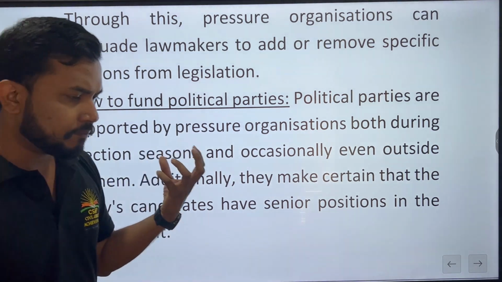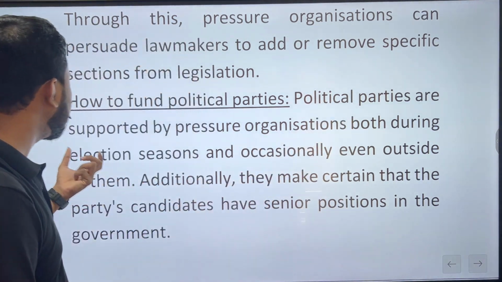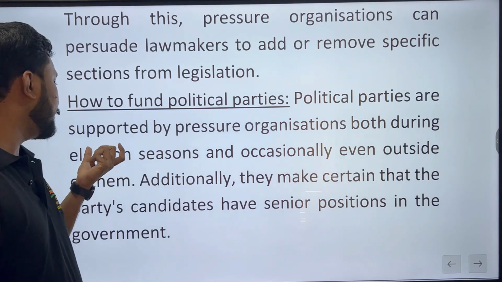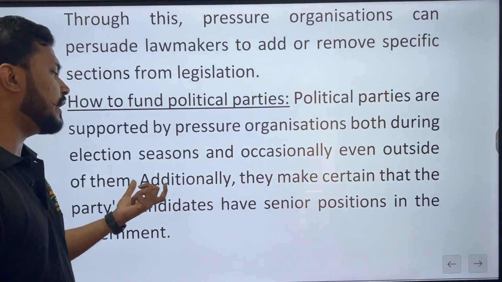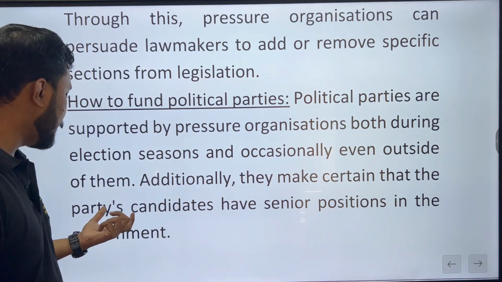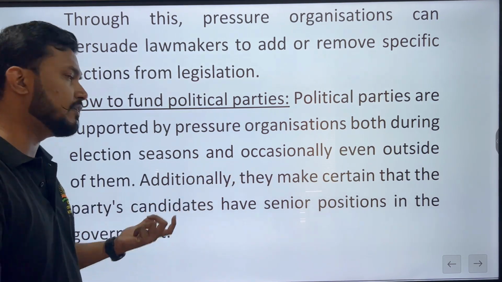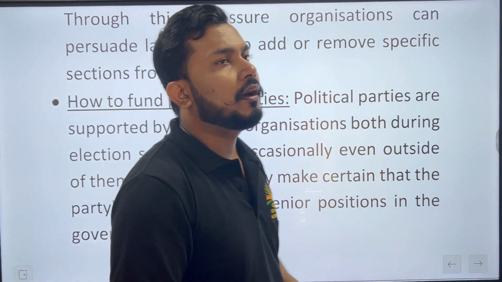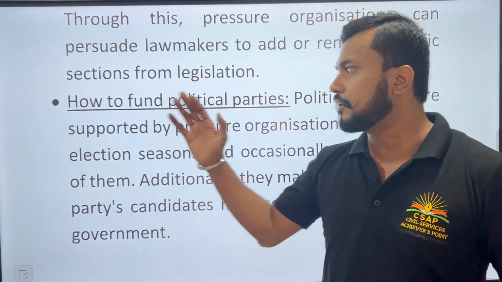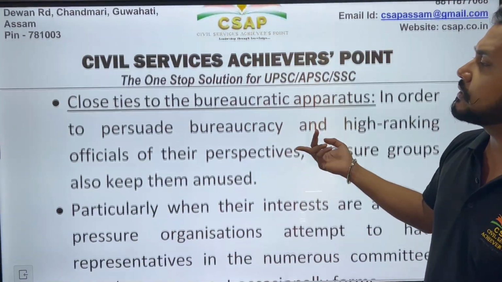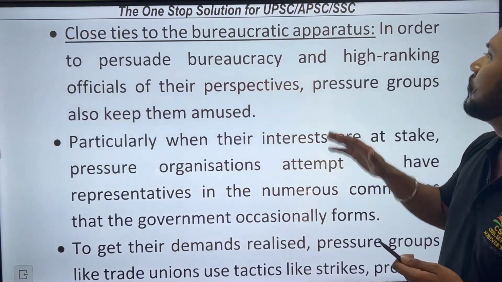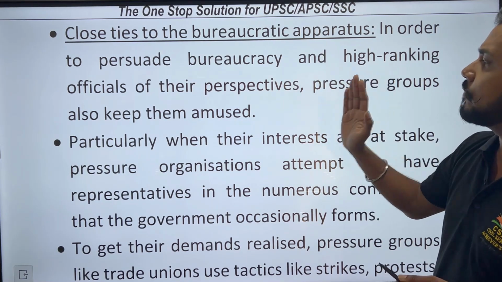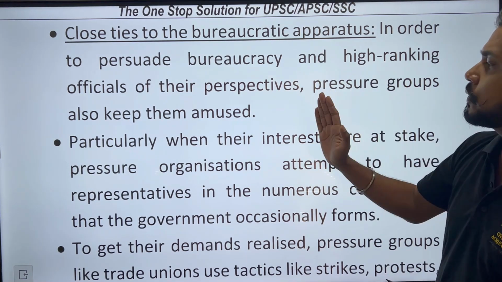So sometimes you can see that political parties are supported by pressure organizations both during election seasons and occasionally even outside them. And additionally, they make certain that the parties' candidates have senior positions in the government. So, it was our kisuman techniques dekha jai in terms of pressure groups. Then you can see close ties to the bureaucratic apparatus. So, in order to persuade bureaucracy and high-ranking officials of their perspectives, pressure groups also keep them amused.